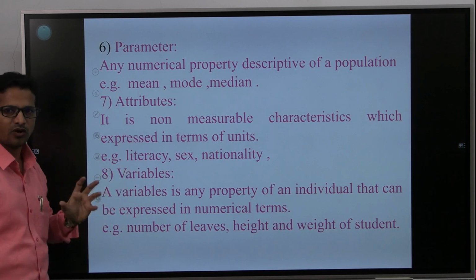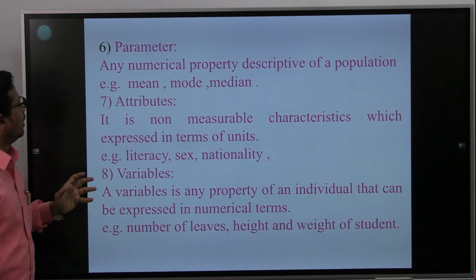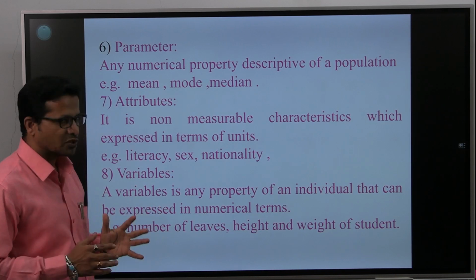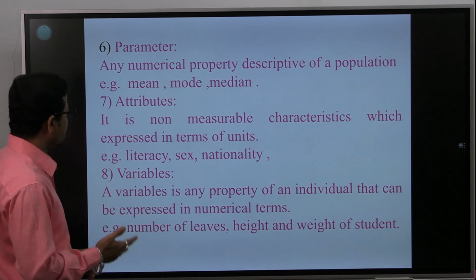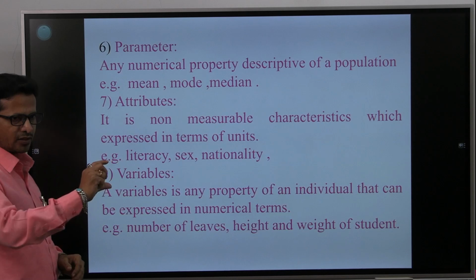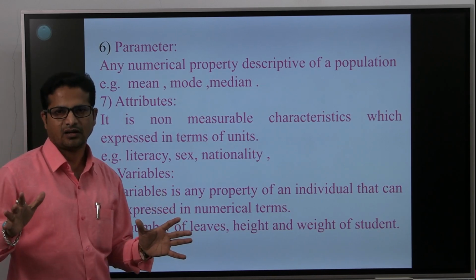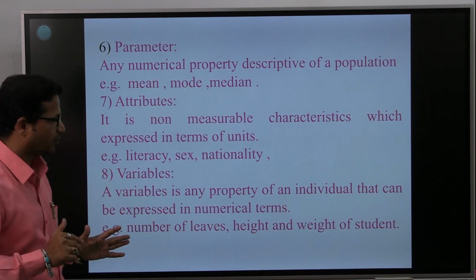Then parameter. What is parameter? A numerical property descriptive of a population is known as a parameter. For example, mean, mode, median. These are numerical values which give an idea about the population; that is known as a parameter.